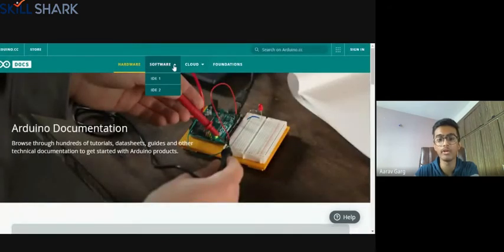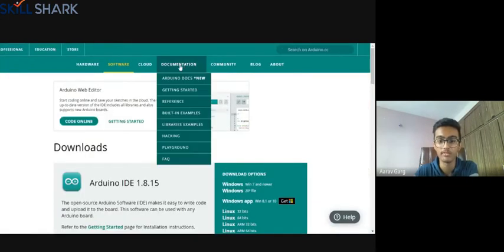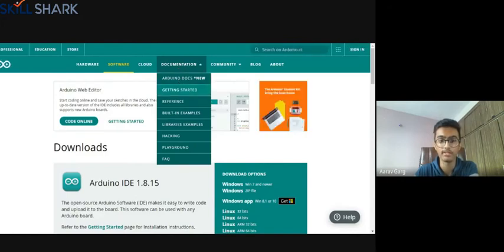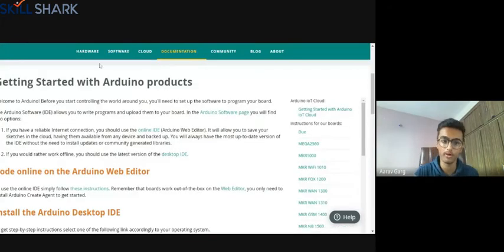You just don't need to use any other source also. There's everything on this website itself, on the arduino.cc website. So you can just go to documentation and see getting started also. And then you can see the getting started with Arduino products. Whichever Arduino board you have, you can completely use this.